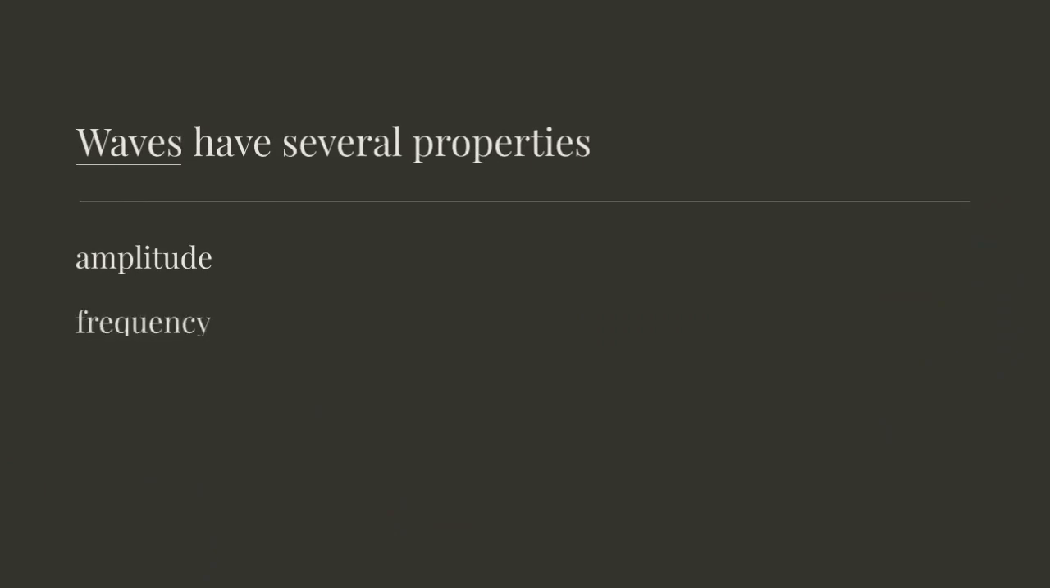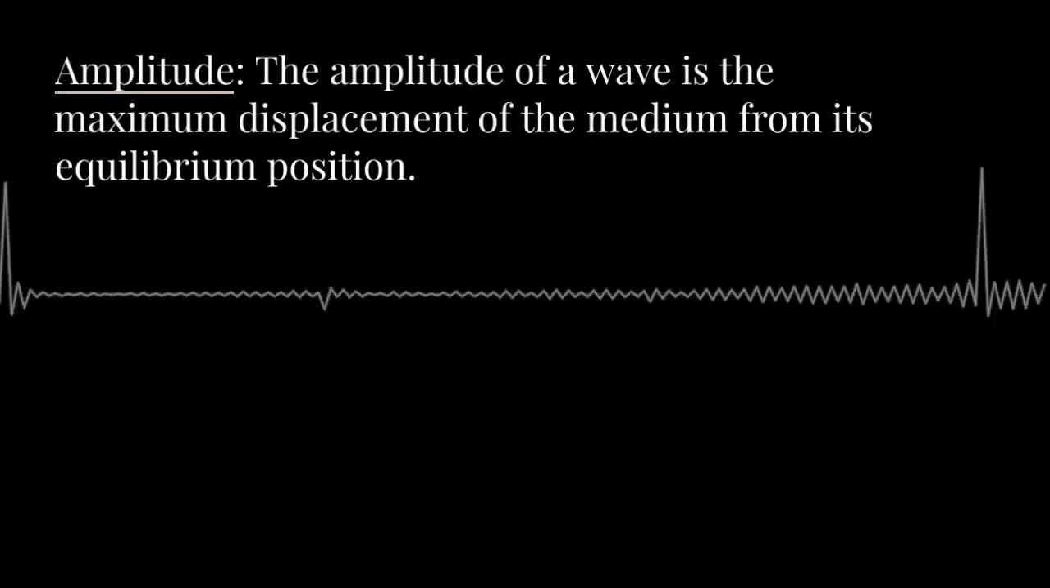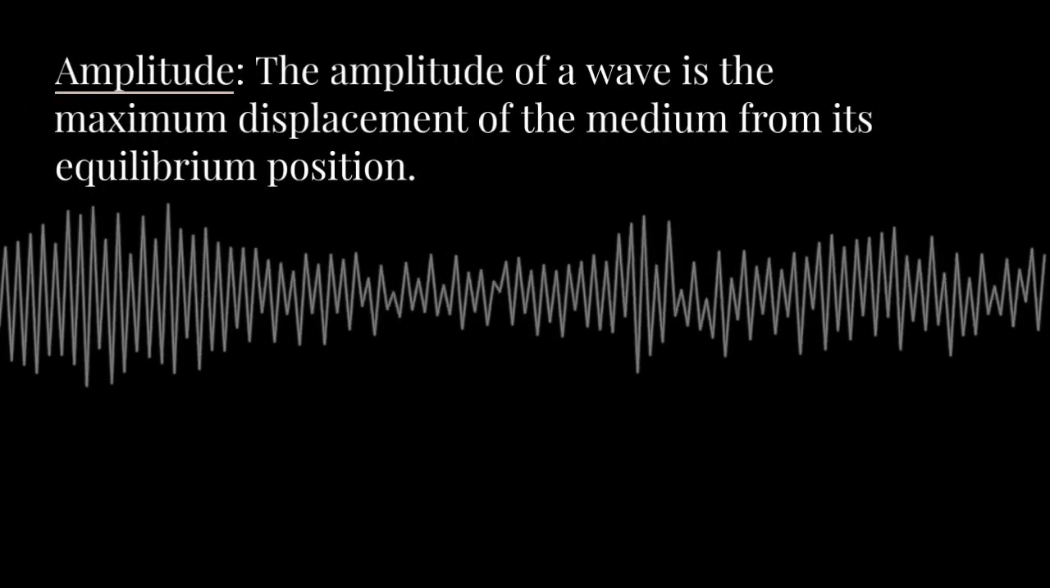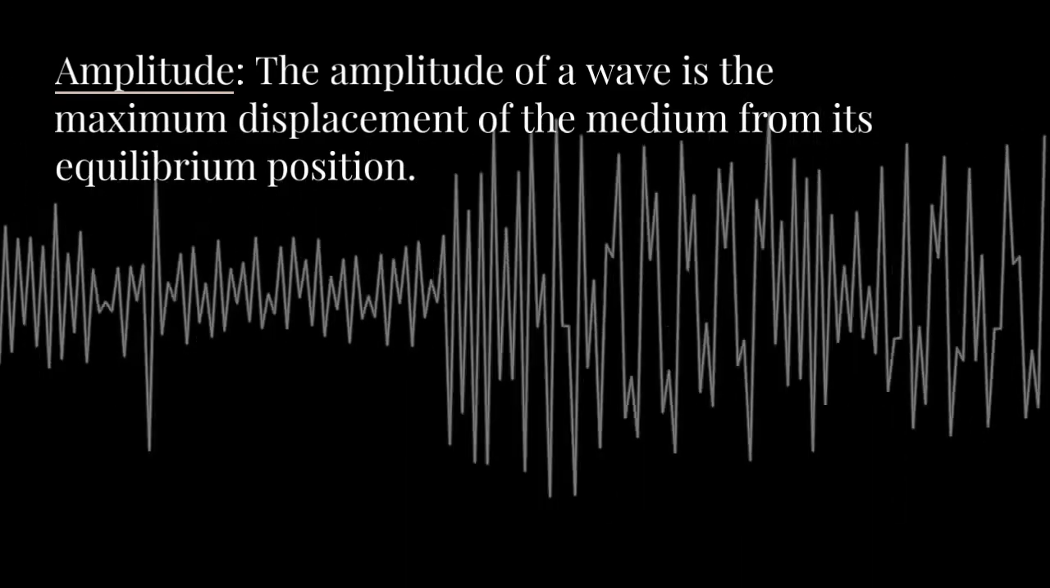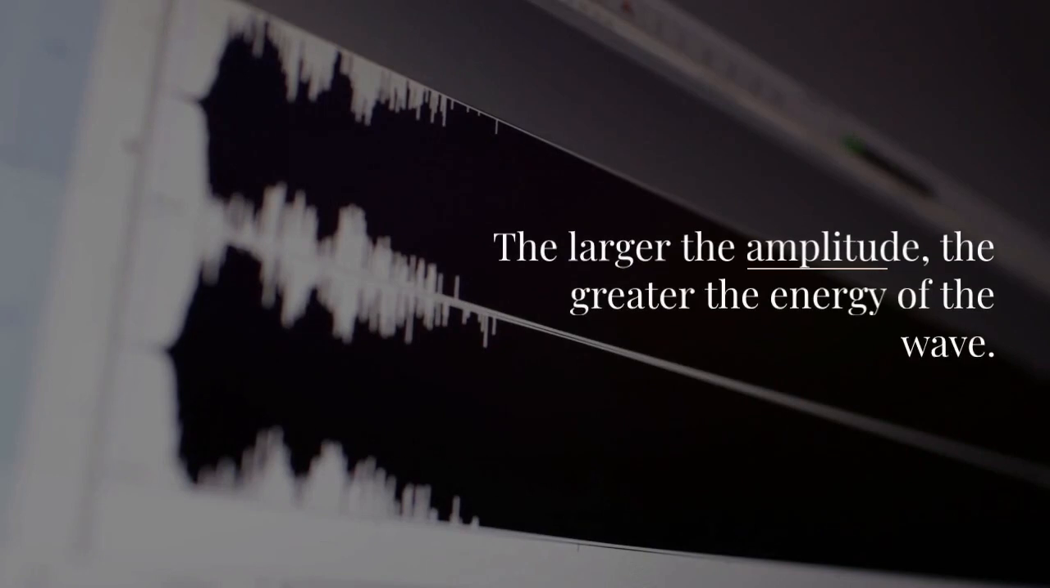Properties of waves. Waves have several properties, such as amplitude, frequency, and wavelength. Amplitude. The amplitude of a wave is the maximum displacement of the medium from its equilibrium position. In other words, it's the height of the wave. The larger the amplitude, the greater the energy of the wave.